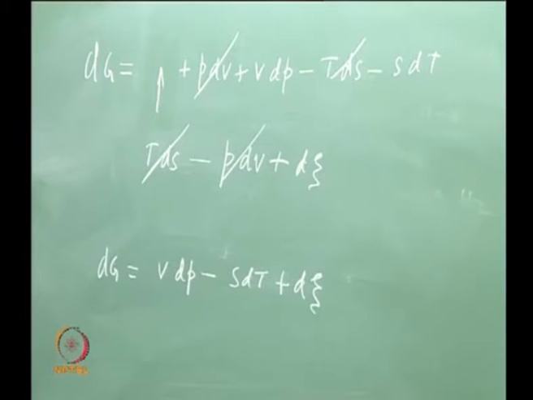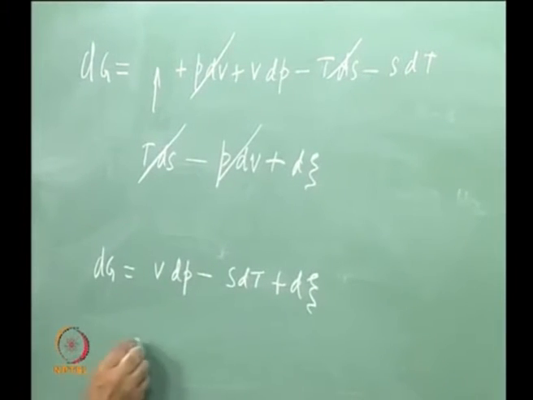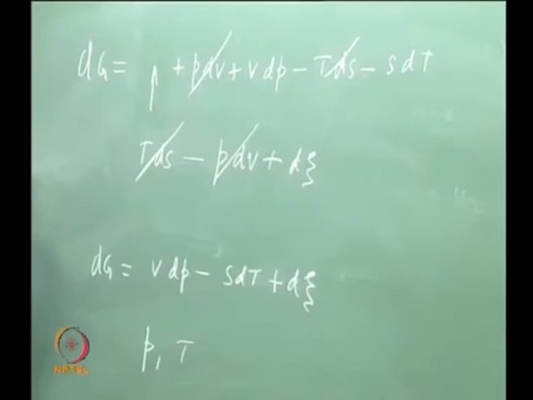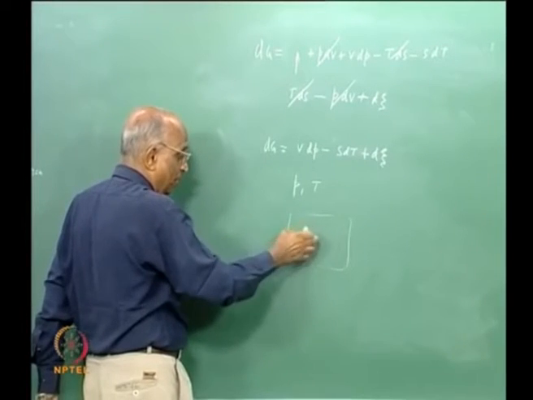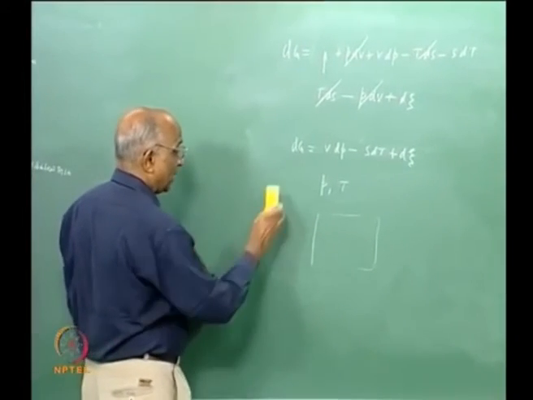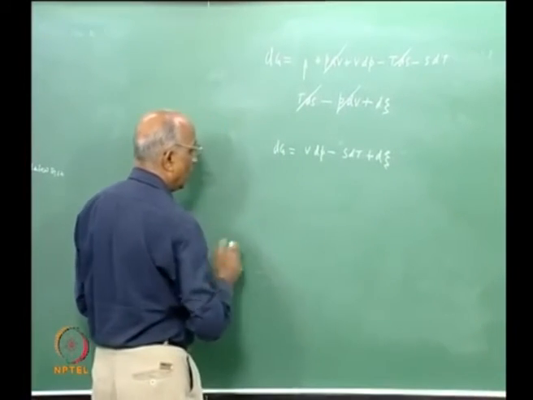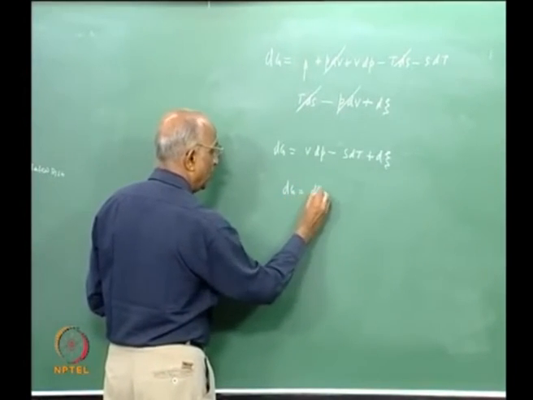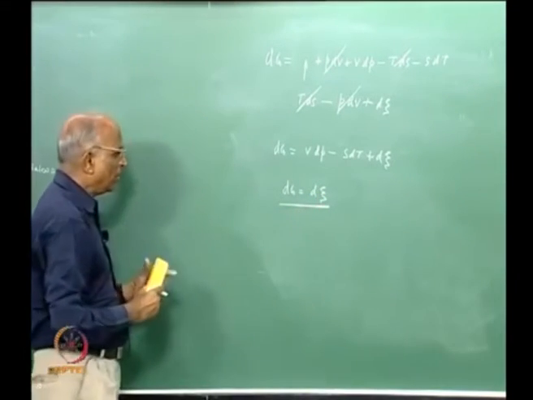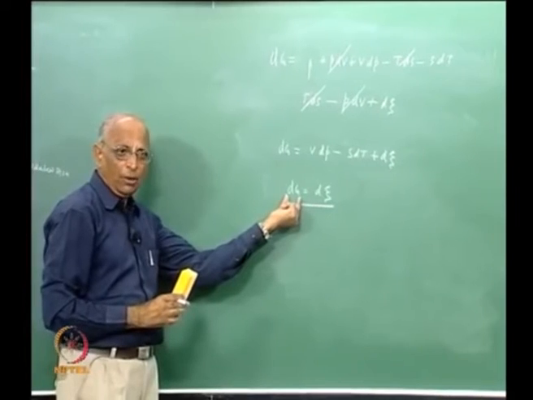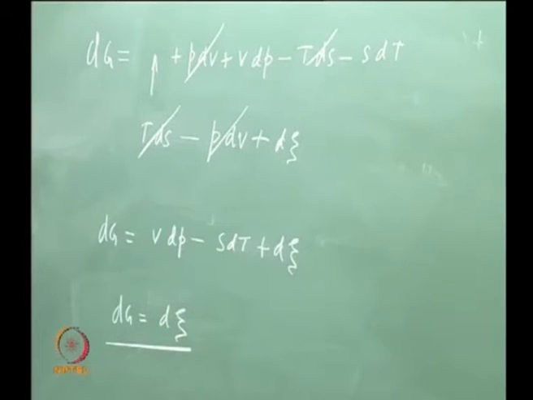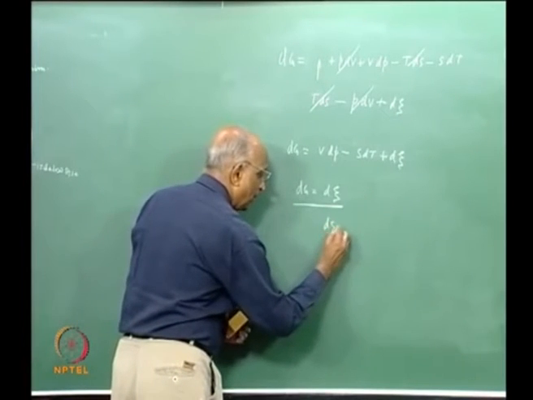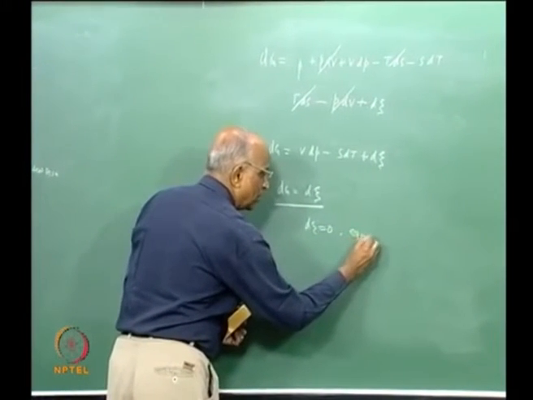Now, I am considering a constant pressure and constant temperature system, because I want to find out the equilibrium state of the system at a given temperature and pressure, and what number of moles of gases can exist. Therefore dP is 0, dT is 0, and dG is equal to d of the work. When I say dG is 0, all I mean is there is no work being done on the system, that means d zeta equal to 0 will be a state of equilibrium.